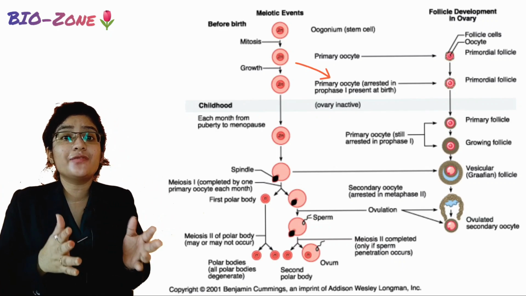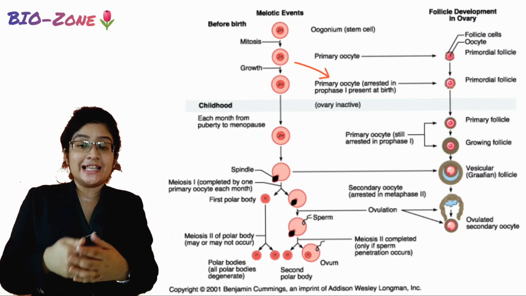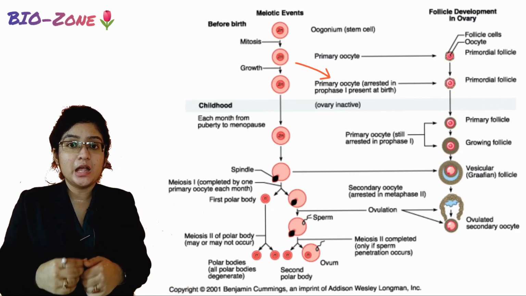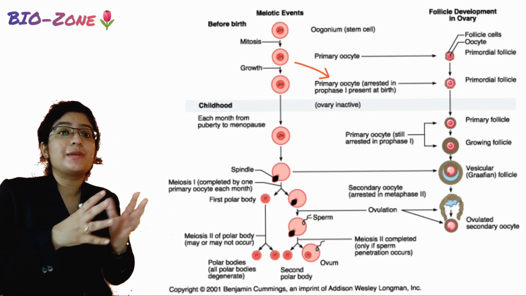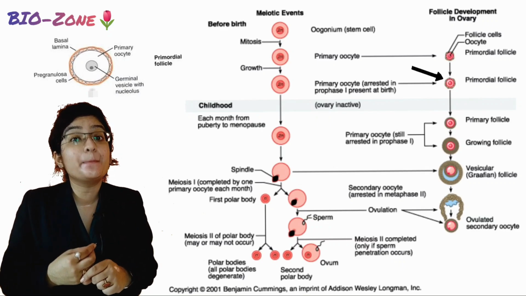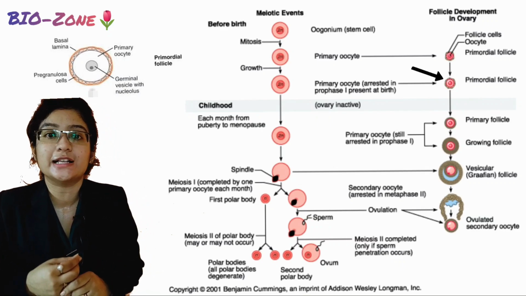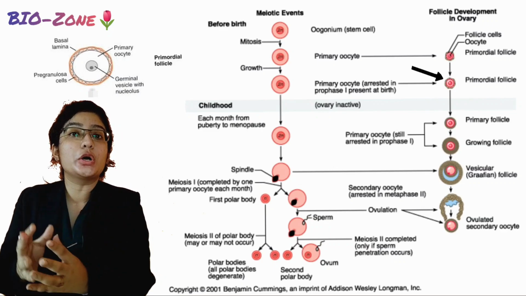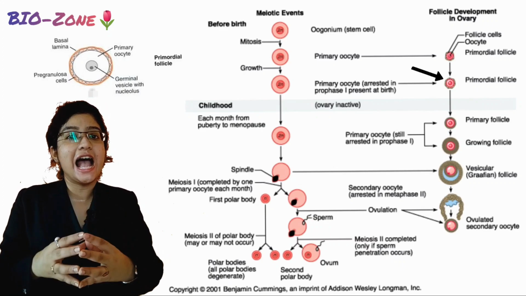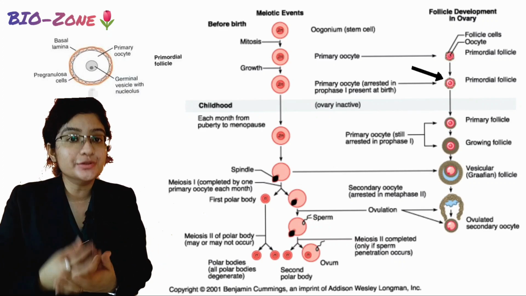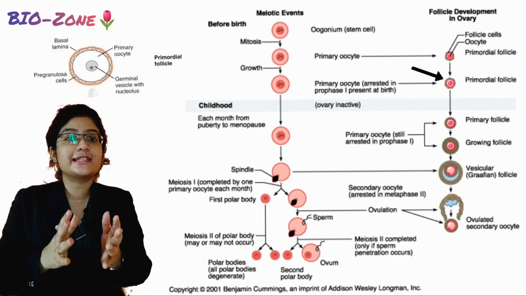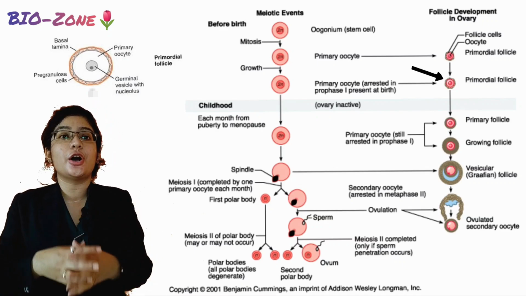But due to the absence of cell cycle promoting proteins and the hormonal surge, they become arrested in the diplotene phase. At this time, these primary oocytes become surrounded by a special type of epithelial cell called granulosa cells and form the primordial follicle. Within this primordial follicle we have our primary oocyte, whose nucleus is called the germinal vesicle, and this phase is characterized by decondensation of the chromosomes.